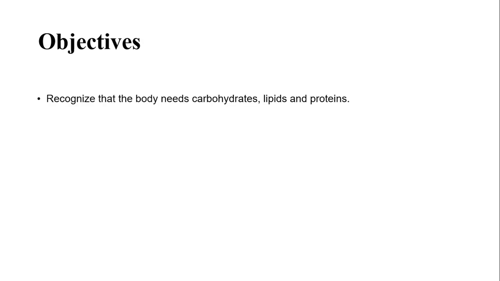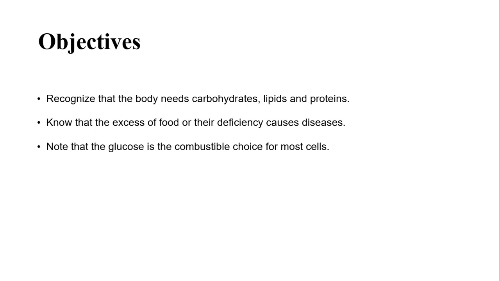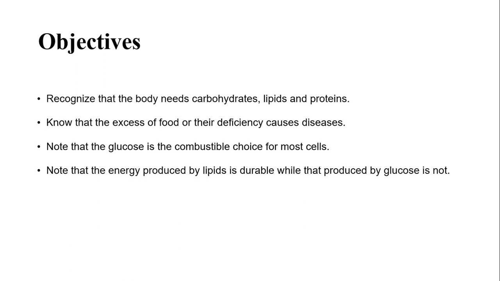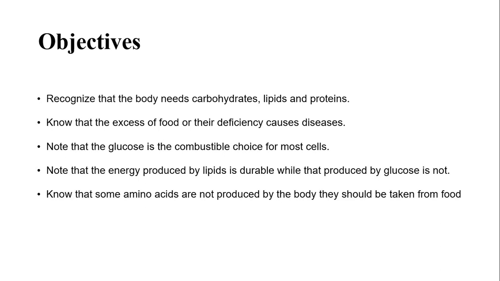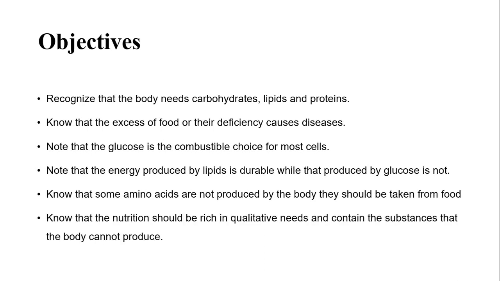Objectives: Recognize that the body needs carbohydrates, lipids, and proteins. Know that the excess of food or their deficiency causes diseases. Note that glucose is the combustible choice for most cells. Note that the energy produced by lipids is durable while that produced by glucose is not. Know that some amino acids are not produced by the body, they should be taken from food. Know that nutrition should be rich in qualitative needs and contain the substances that the body cannot produce.